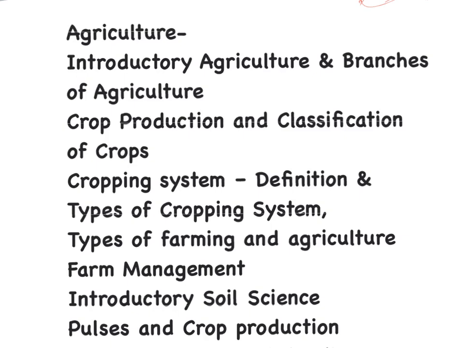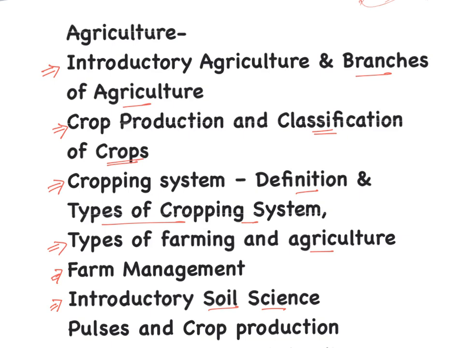For agriculture, you need to cover introductory agriculture and branches of agriculture, then crop production and classification of crops, very important, and then cropping system, its definition and types. Then types of farming and agriculture, and then farm management and introductory soil science. Soil science is again going to be important.